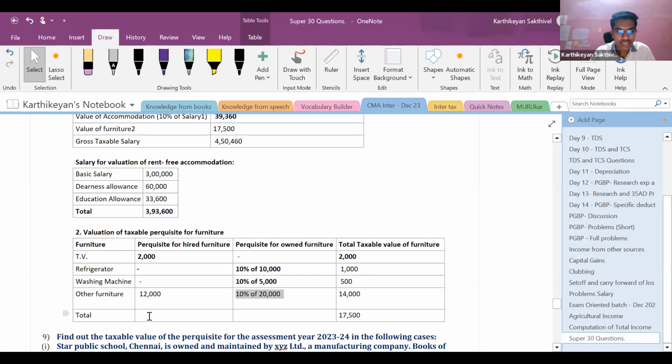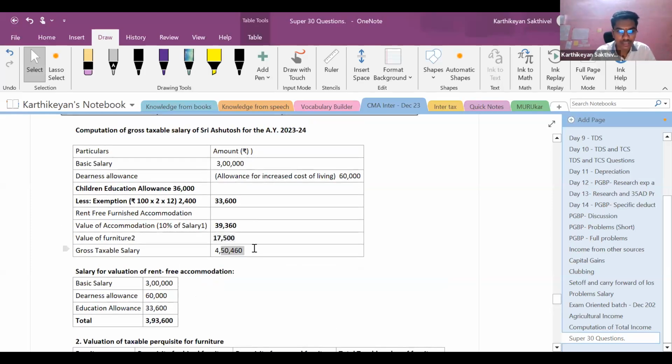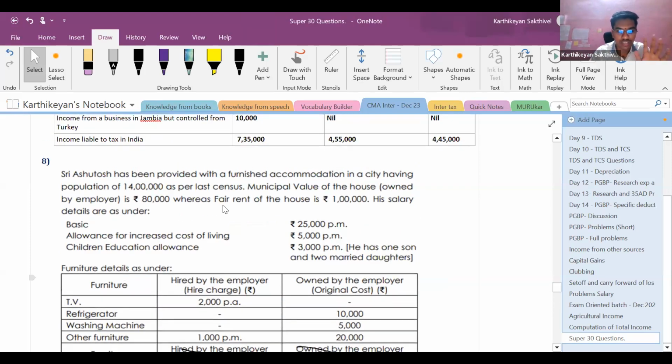In case of other furniture, there are two things. One is hired furniture. The higher charge is 12,000 and 10% of 20,000. It is owned furniture, so it is 12,000 plus 2,000, which is 14,000. So in entirety, it is 17,500. And this 17,500 is the taxable value of the entire furniture, right? So here the gross taxable salary is 4,50,460. With this the question ends.